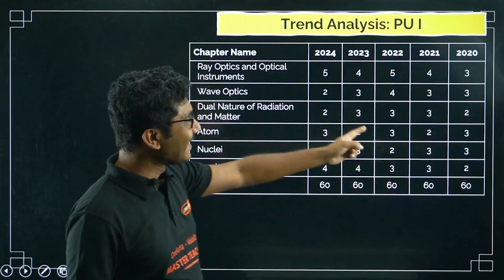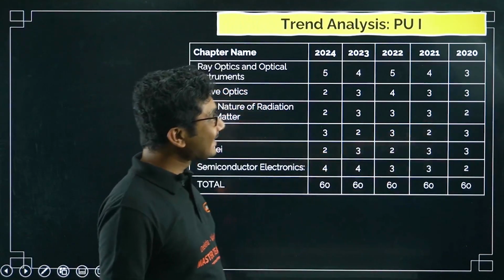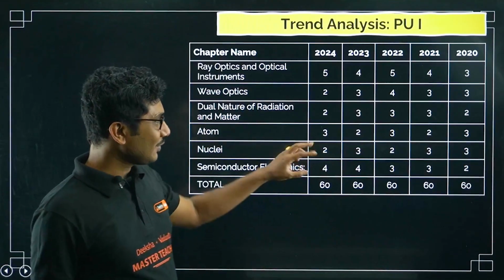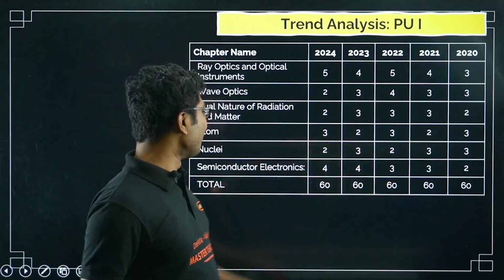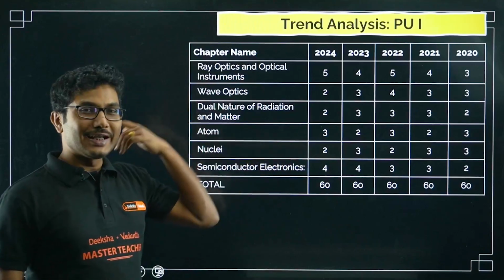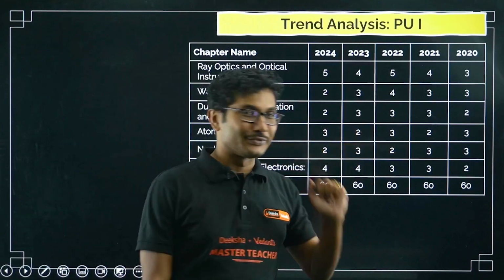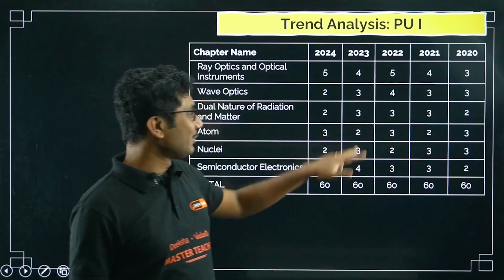So you can definitely see that the pattern is there, except 2020 where 3 questions came from both the chapters. Otherwise they are always flipping. So mostly this year from nuclei you can expect 3 questions, from atoms 2 questions, if the same trend continues. Okay, 2 3 3 2, 2 3 3 2.